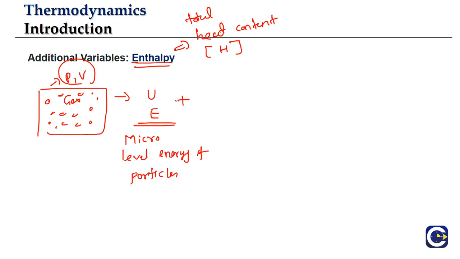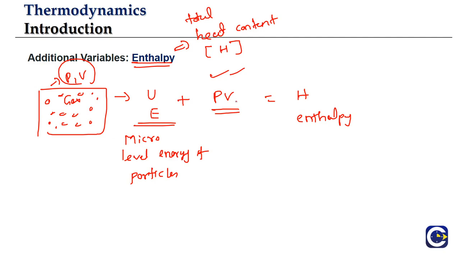To that, if we add the macro propensity of doing work, which is measured as simply what? Pressure into volume, that total value is what we will be calling the enthalpy or total heat content. We'll discuss enthalpy in detail later, but what we need to understand is there is one energy which is about the micro level movement of particles, but at a macro level, depending upon the pressure and volume, there is going to be a propensity for doing the work,